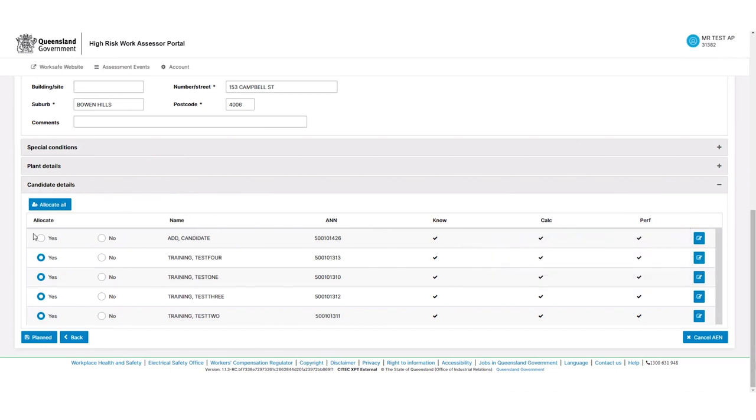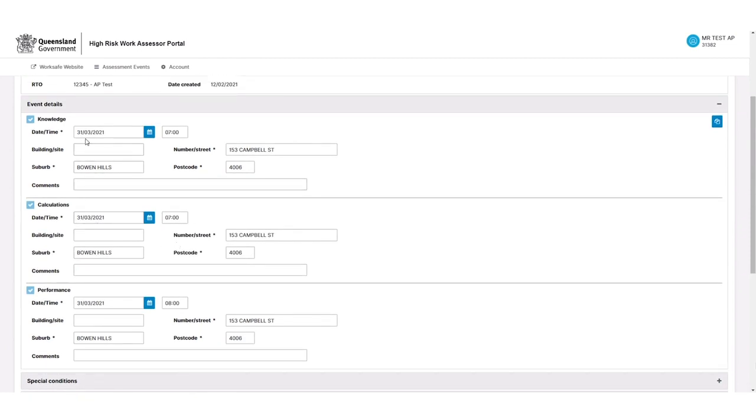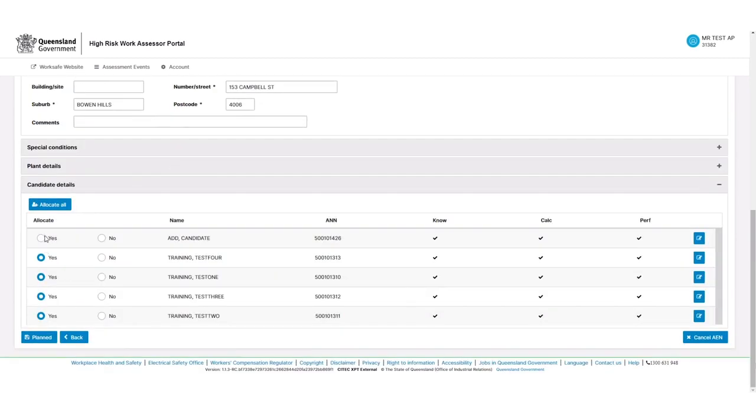An important thing to note here is that if we don't add this candidate to this assessment event by the time that the first assessment type is starting, in this case knowledge, so we would have to add it by the 30th of the 3rd at 11:59 p.m. If this candidate stays in an unselected status, they would not progress to the assessment. So once the result entry begins, it will only be available for the candidates that were selected yes. In this case here, we'll accept this candidate and we'll hit the plan button.